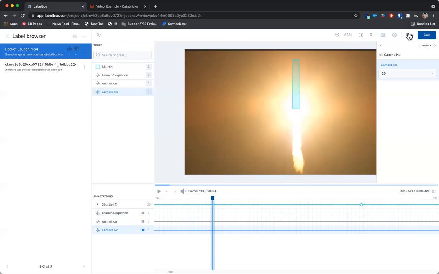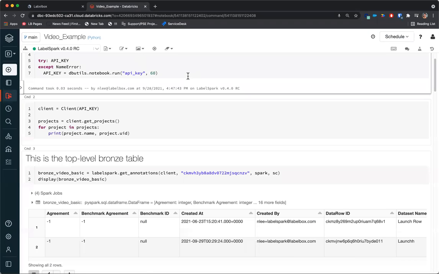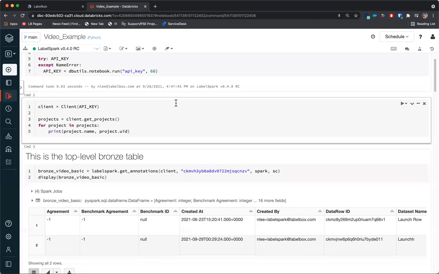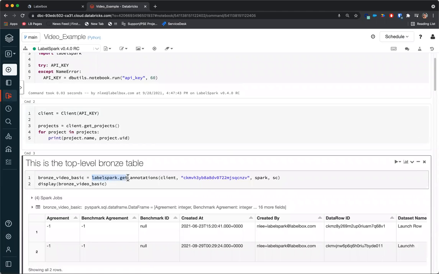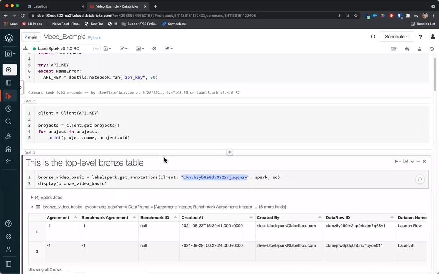And so what I want to do is get all this information into Databricks so that I can have those annotations on a frame by frame basis and use that to train my machine learning model. So when I'm in Databricks, all I have to do is call LabelSpark get annotations and provide the project ID for my video project.